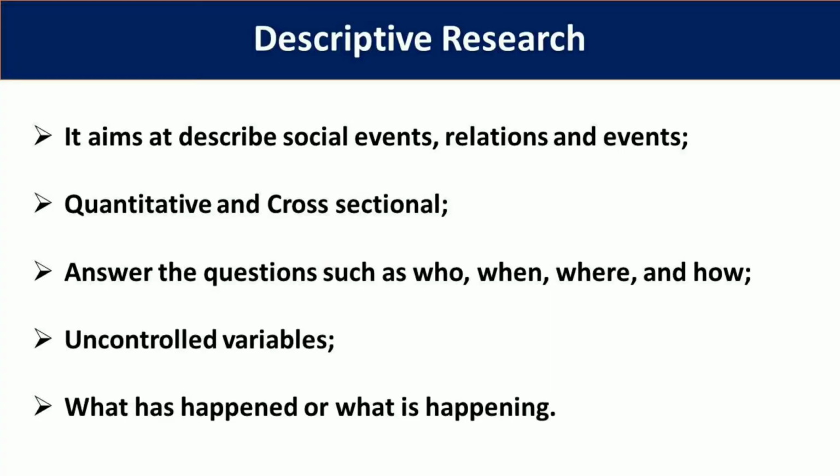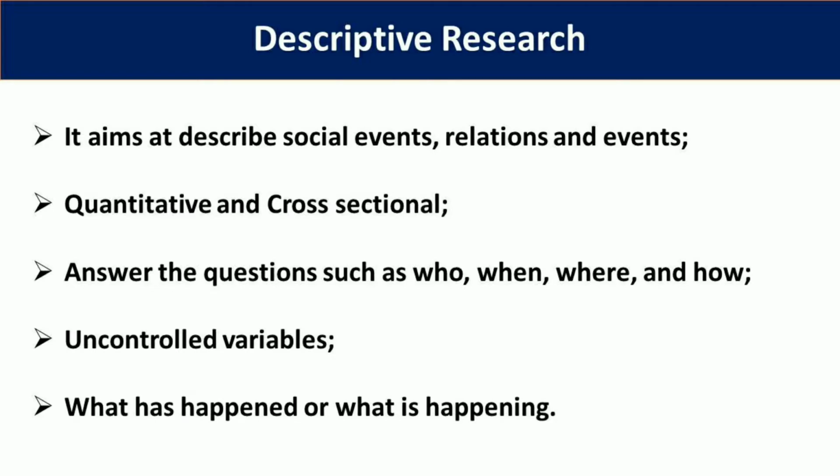Descriptive research aims at describing social events, relations, and presents a picture of specific details of a situation, social settings, or relationships. It is a quantitative research method that attempts to collect quantifiable information for statistical analysis. It is generally a cross-sectional study where different sections belonging to the same group are studied.